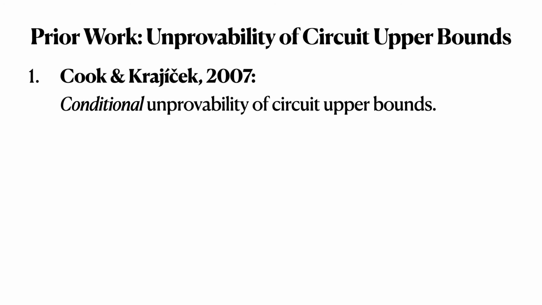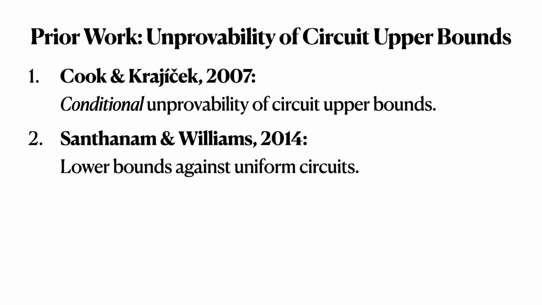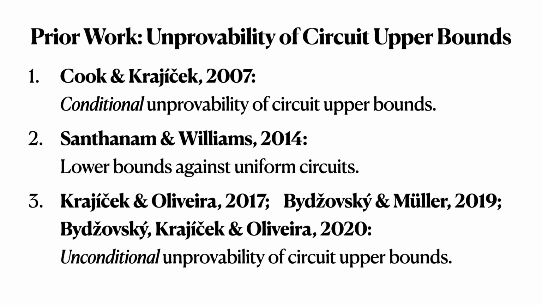First, Cook and Krajíček in 2007 gave conditional unprovability results for these types of circuit upper bounds. Then, in a seemingly unrelated development, Santhanam and Williams gave lower bounds against uniform circuits that can be printed out by efficient algorithms, right? And then there was a flurry of lovely papers by Krajíček, Oliveira, Bydzovsky, and Müller giving unconditional unprovability of circuit upper bounds in theories of bounded arithmetic.